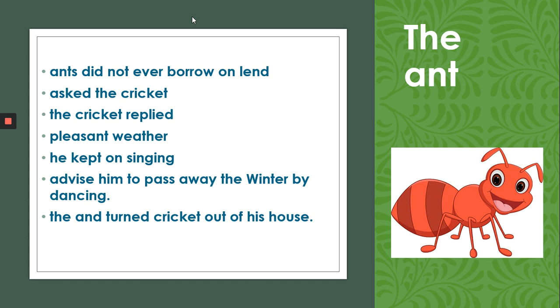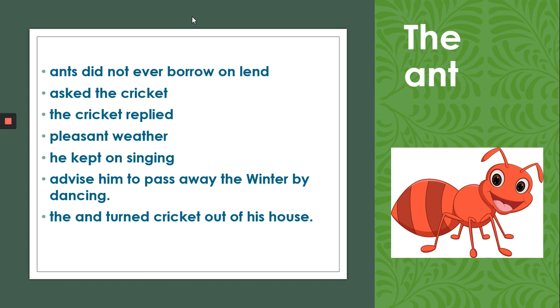And when the winter came, he had no food to eat, so he came to the ant. The ant advised him to pass away the winter by dancing. He said that if you danced in the summer and did not collect any food, then you also dance in the winter and enjoy yourself. And then he turned the cricket out of his house. He said, bye bye, I don't need you, and I won't give any food to you.